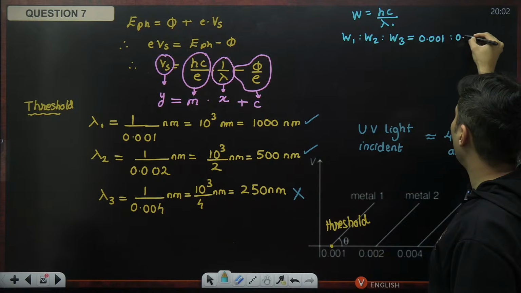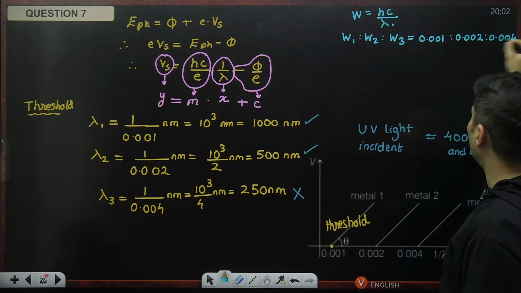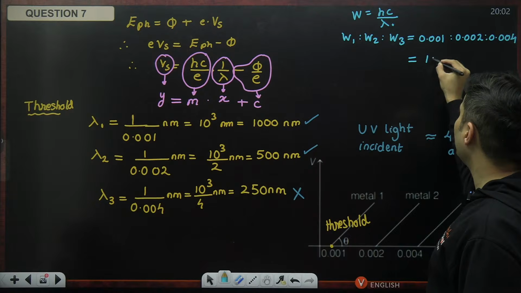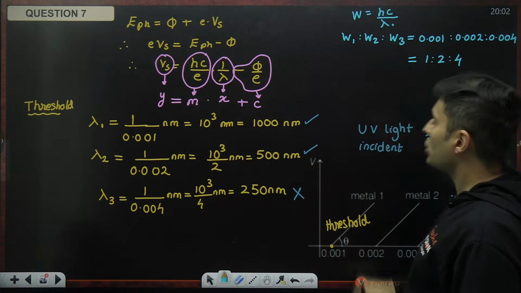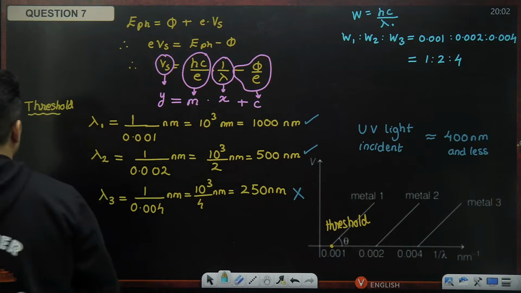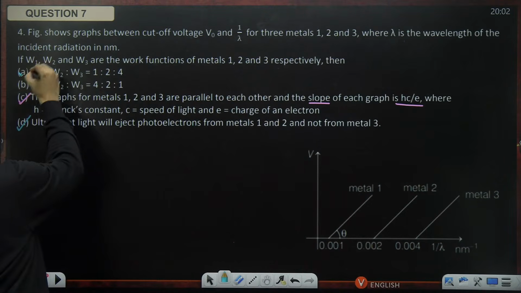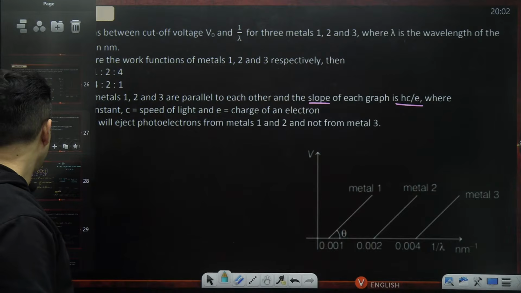0.001 is to 0.002 is to 0.004. So this will be 1 is to 2 is to 4. So the 1, 2, 3 ratio will be in the ratio of 1, 2 and 4. That is option E. Got it, guys?